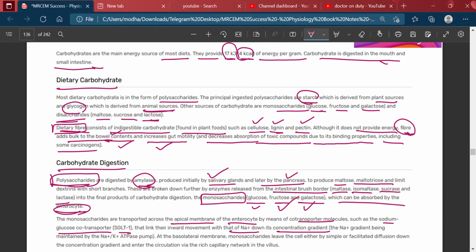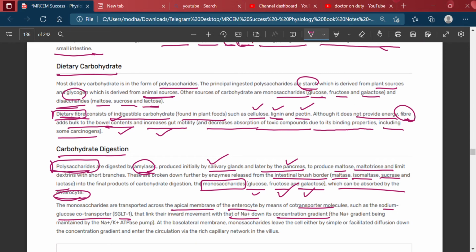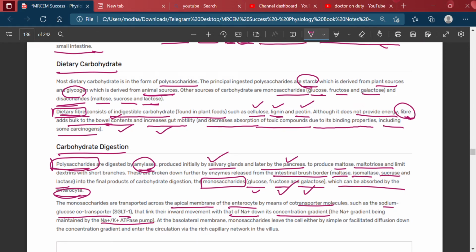The sodium gradient is maintained by the sodium potassium ATPase pump. At the basolateral membrane, monosaccharides leave the cell either by simple or facilitated diffusion down the concentration gradient and enter the circulation via the rich capillary network in the villus.